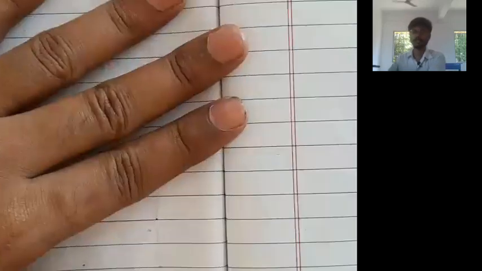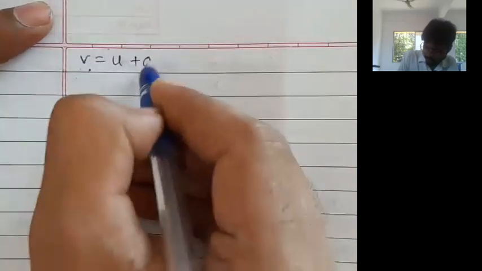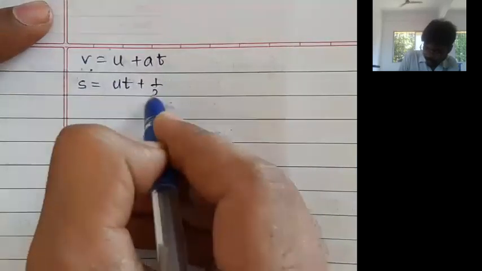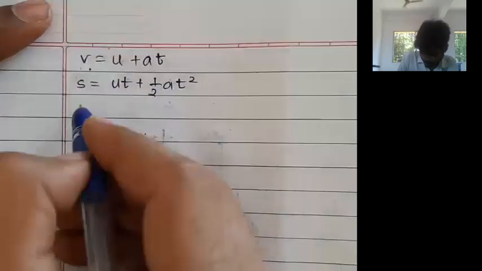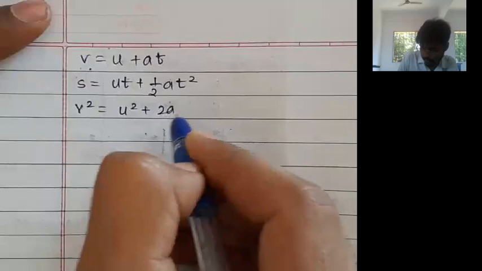Okay. So what we can do is this. First of all, let us write the linear equations. Instead of writing the rotational equations, let us first write the linear equations. What are the linear equations? These are v is equal to u plus at, s is equal to ut plus half at square, and v square is equal to u square plus twice as.